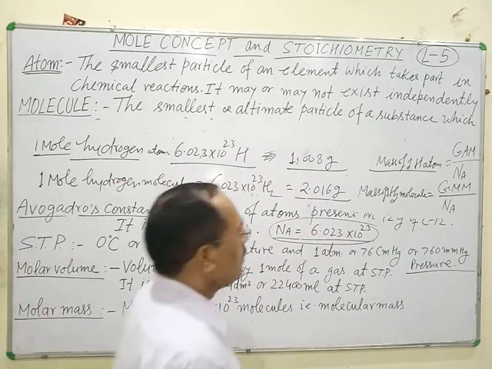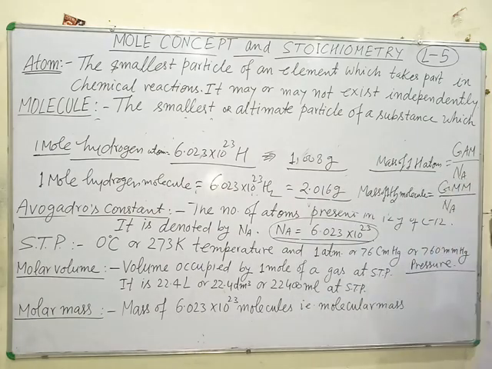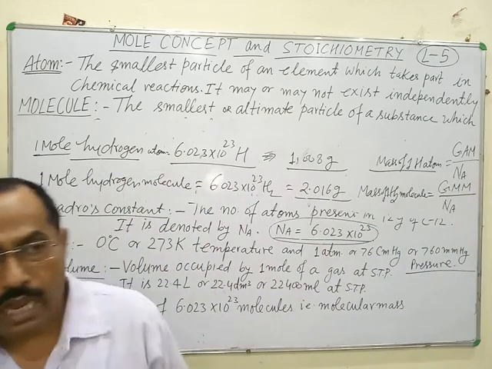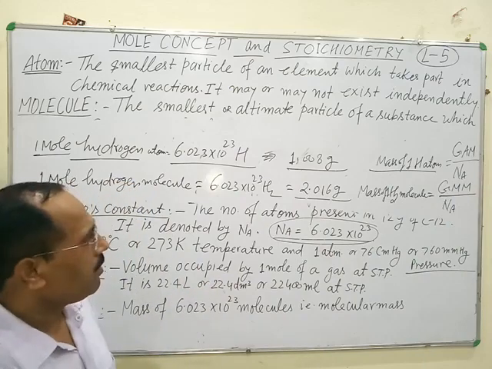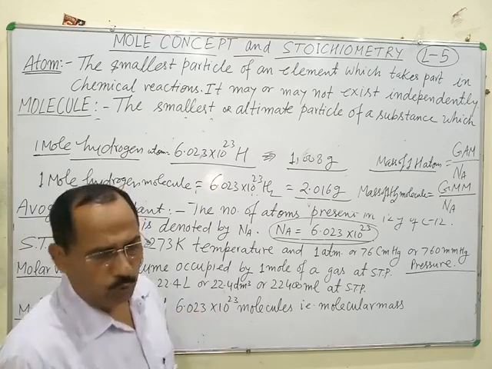For example, the mass of one atom of chlorine is equal to the gram atomic mass of chlorine divided by Avogadro number. The mass of one molecule of water is the gram molecular mass of water, which is 18 gram, divided by Avogadro number. So with the help of the mole concept and Avogadro number, one can calculate the actual mass of one atom or one molecule of any substance.